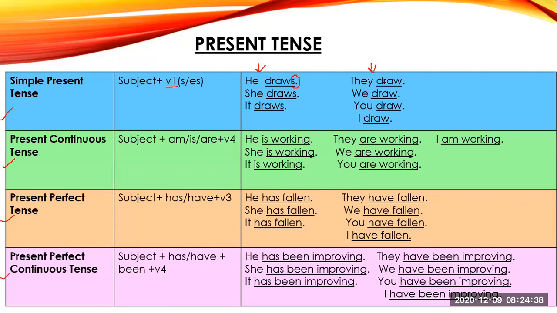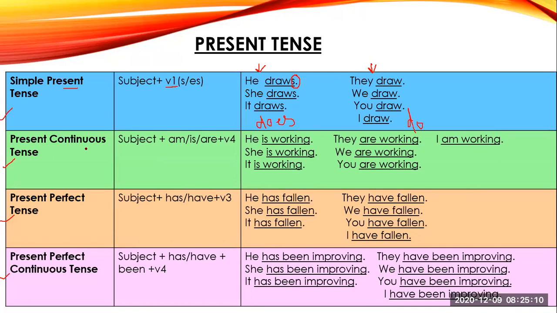In negative sentences you will have does not or do not: for singular you will have does, and for plurals you will have do. So they do not draw, we do not draw, you do not draw, I do not draw. And she does not draw, he does not draw. So this is simple present tense.